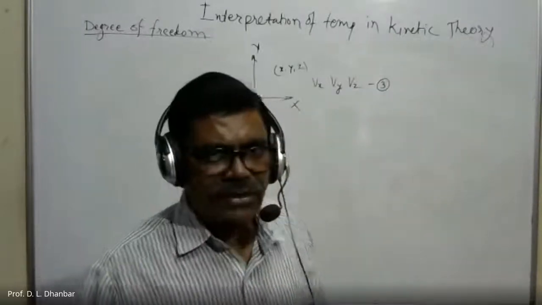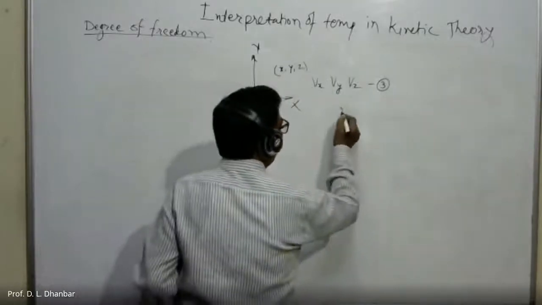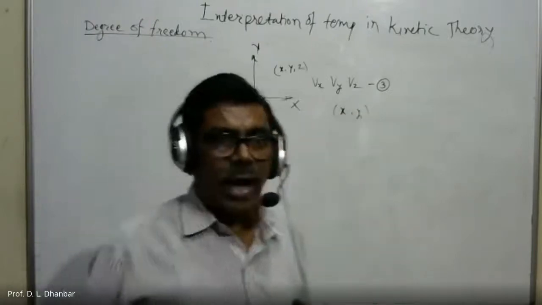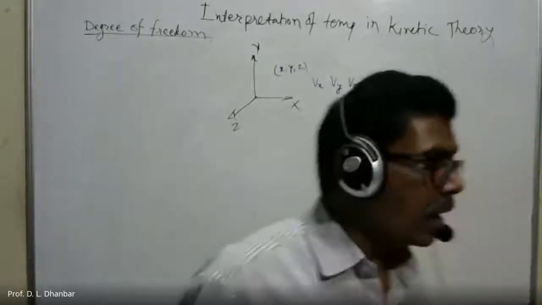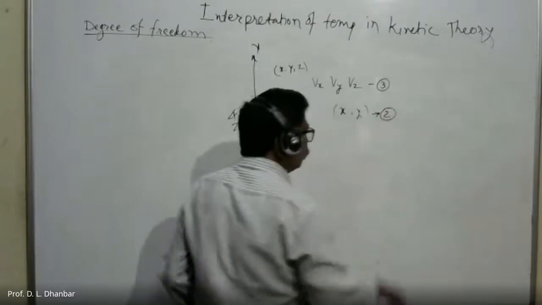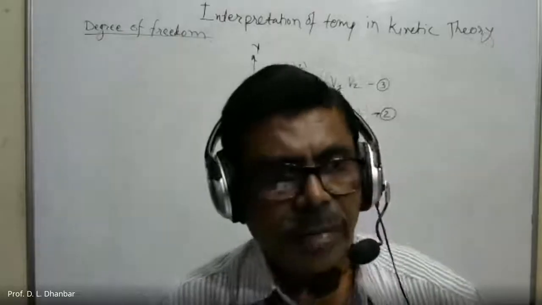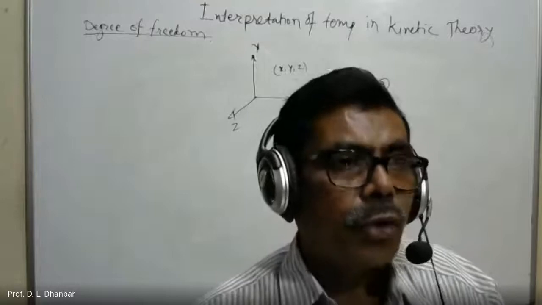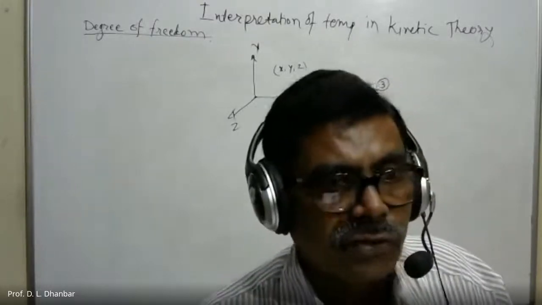If it is a two-dimensional system, suppose xy, then we require only two coordinates, x and y, and only two components of velocity, Vx and Vy. So here the degree of freedom is equal to 2, because to find the location and motion of a particle we require only two coordinates and two components of velocity.